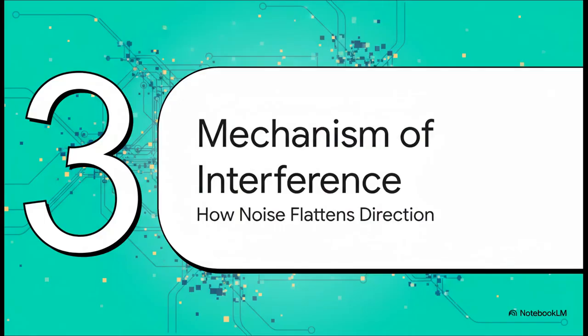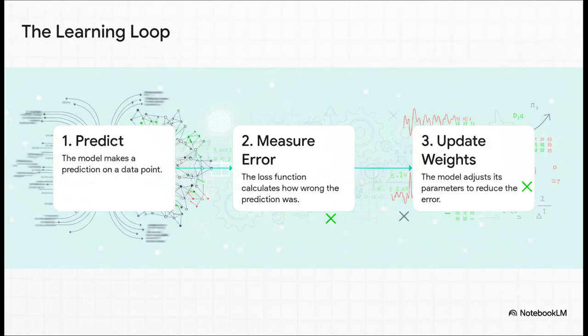So, how does this actually work inside the model? What's the mechanism here? That brings us to Section 3, the mechanism of interference, or how noise basically flattens the model's sense of direction. You know, at its core, a model learns in a really simple loop.